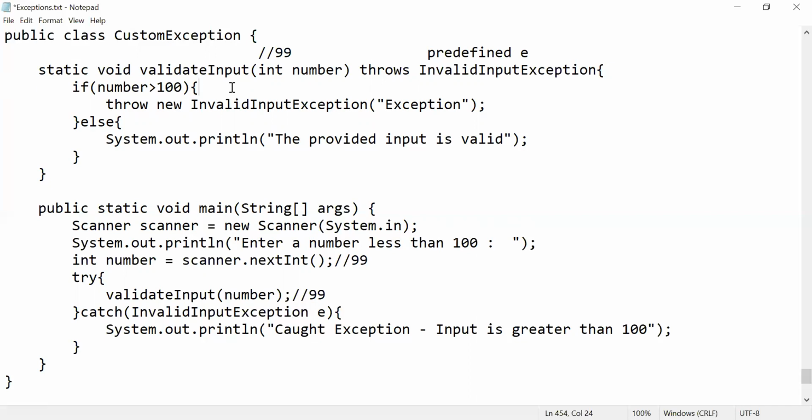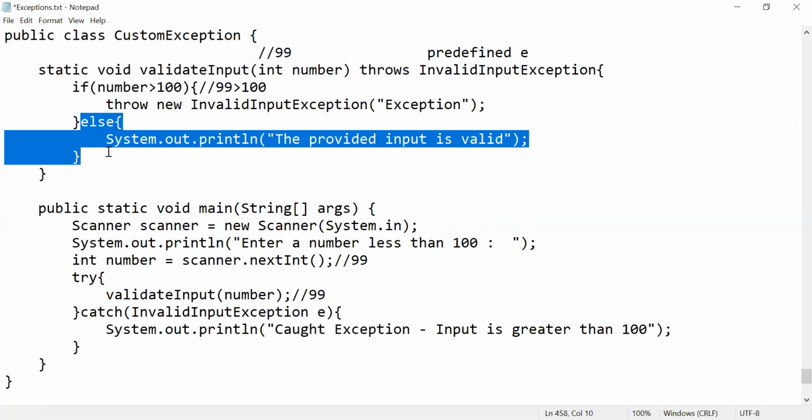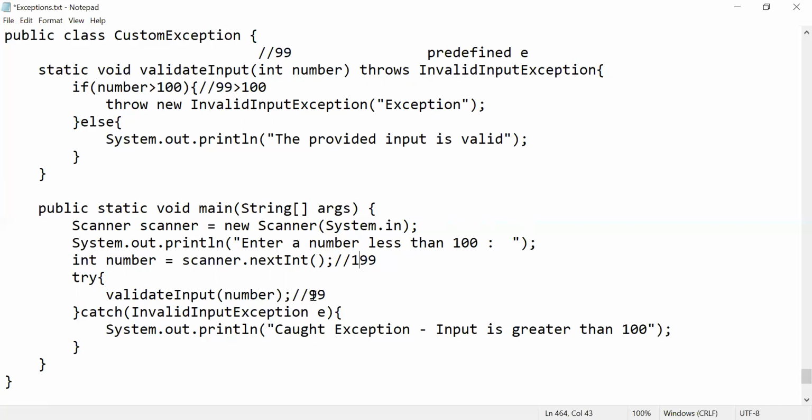Now try to check: the number is 99, is it greater than 100? The condition is false, right? It goes to the else block, and it will print: the provided input is valid, so no problem. The problem is whenever you give your input as 199. Now try to check the condition. 199 is obviously greater than 100, right? So now it throws a new exception called invalid input exception, with a message. What does it need to show for that exception?